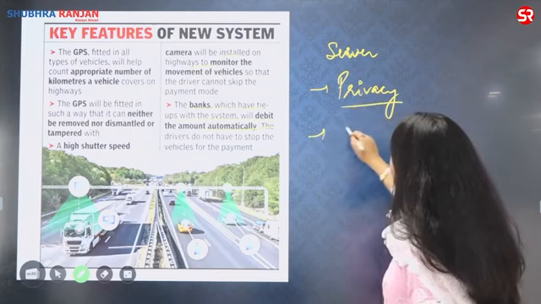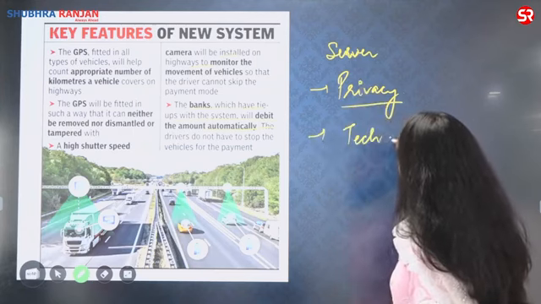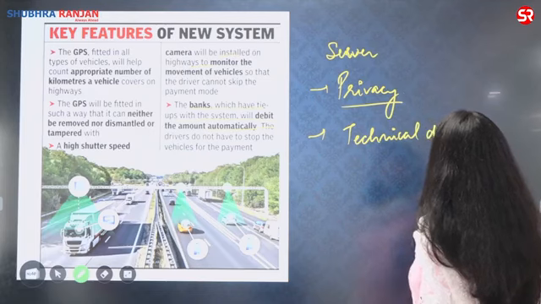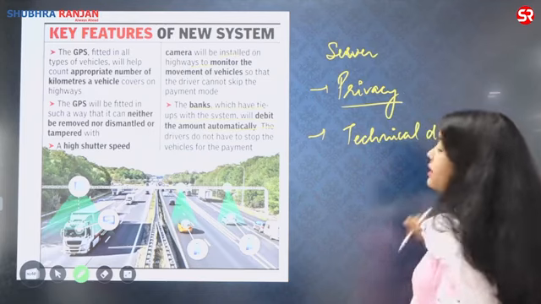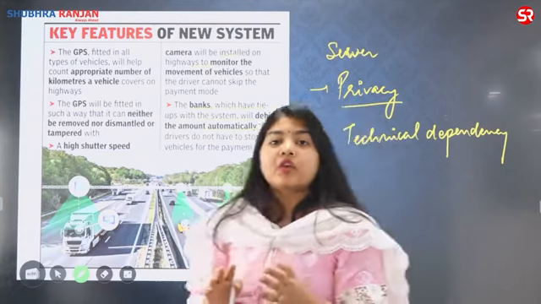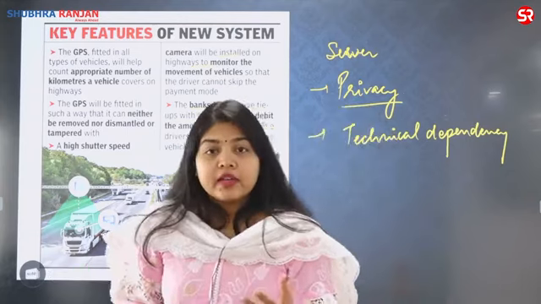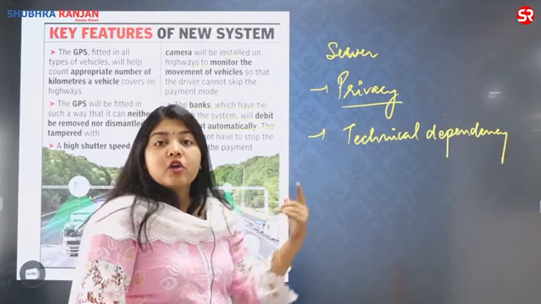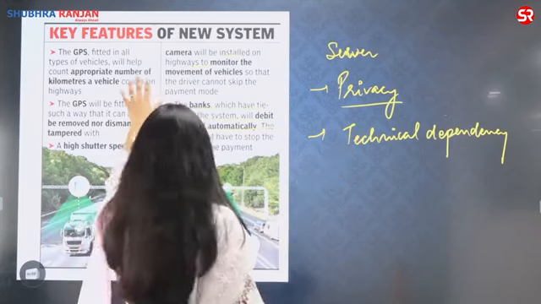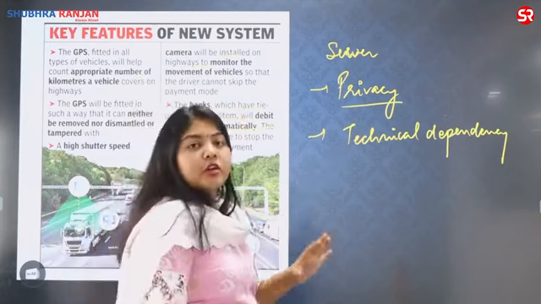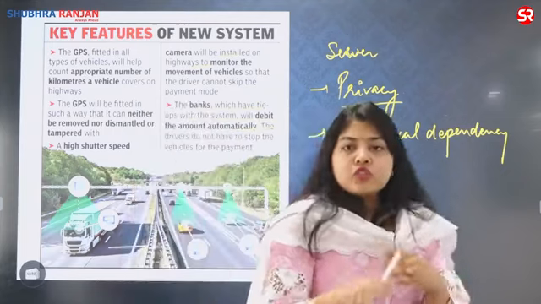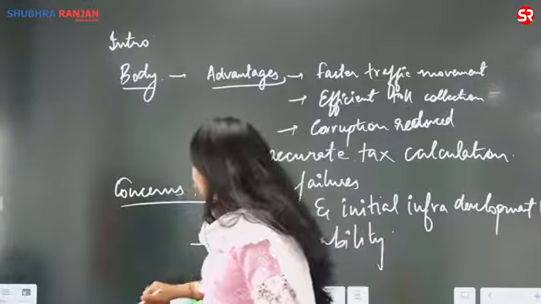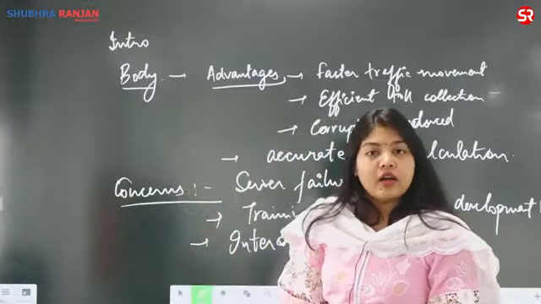Second, there is so much technical dependency and interoperability among the organizations and different departments that having a seamless system will become a cause of concern. So this is what was given in the Times of India. I found this particular infographic very useful. So this is the reason why they have given you this question. This is how we will attempt this particular answer.